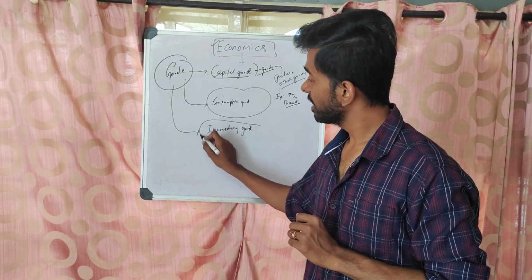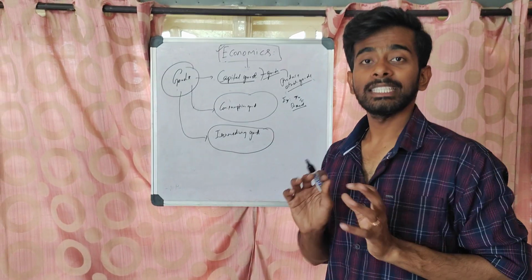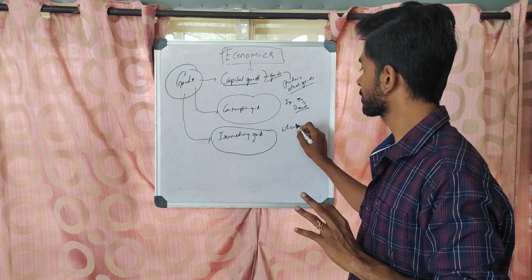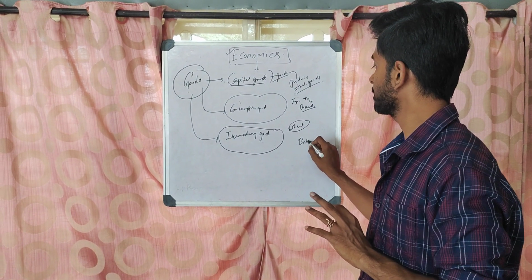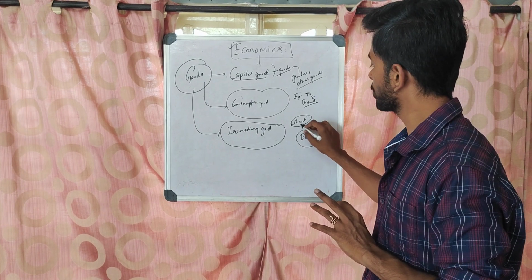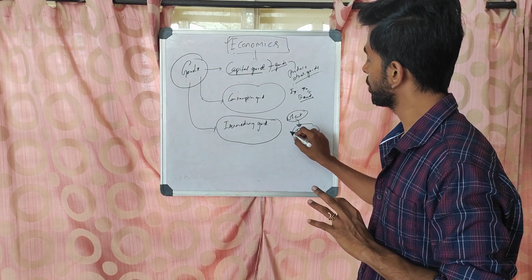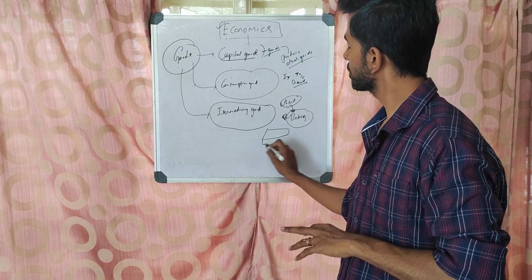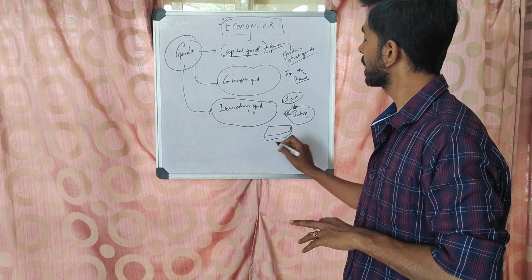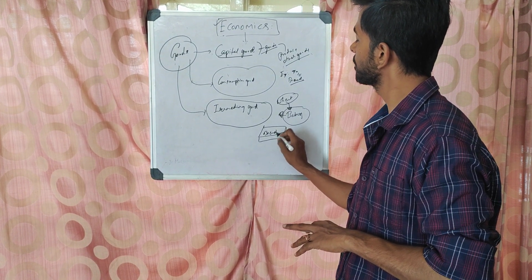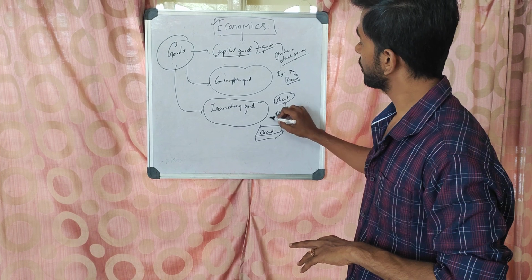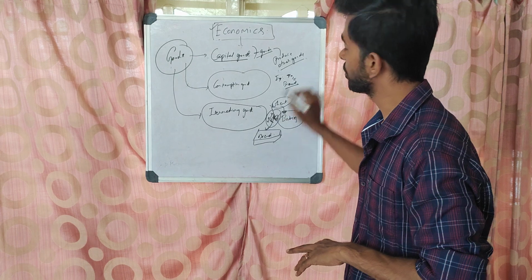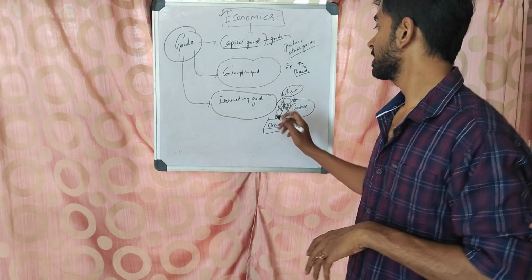And intermediary good. An intermediary good is a good which gets transformed in the process. For example, you take wheat and a bakery. He will purchase wheat. He will do some cooking and all. Then he will produce what? He will produce bread. So here, this wheat flour was there, right? Wheat flour. This is an intermediary good. It gets transformed into another product.